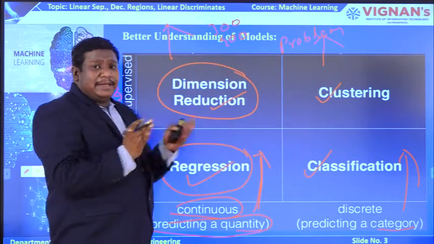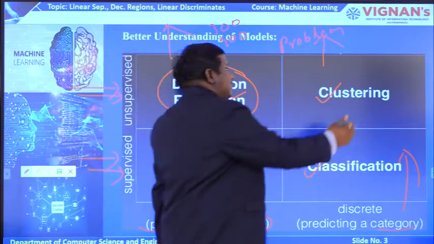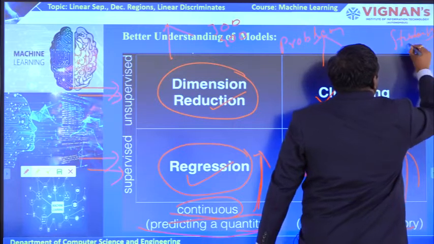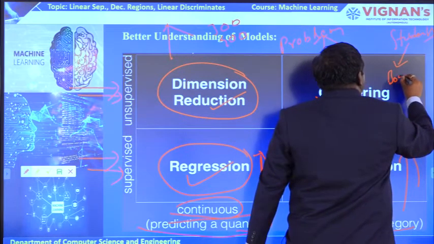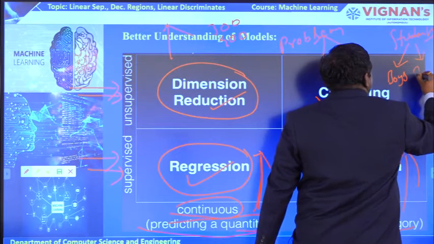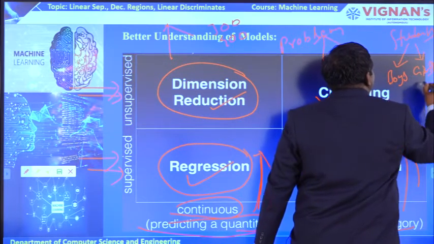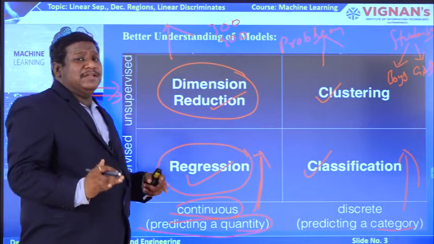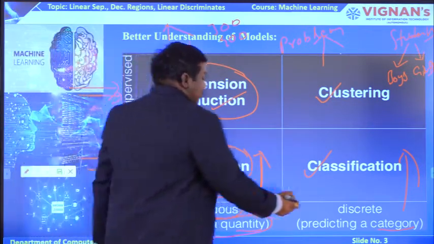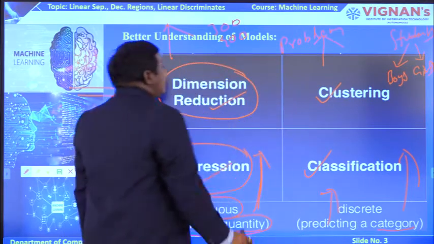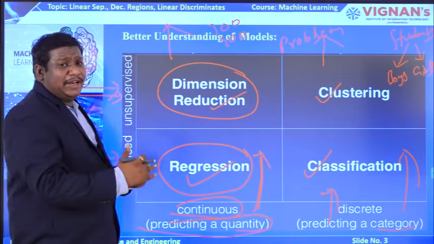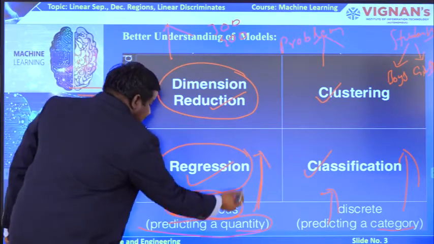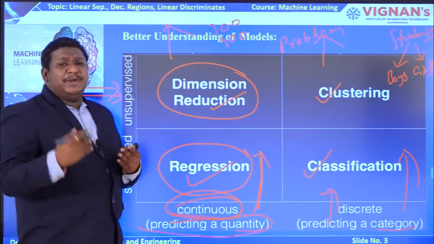Category means categorizing. Suppose you take the students. If you categorize the students, you will have two categories mainly. One is the boys, the second one is the girls. Like this, you want to classify the data based on some condition or category, you want to separate the data. Such applications come under discrete applications. Whereas if you want to predict some quantity like 300, 400, 500, that comes under continuous data. Now the question is, I had given you a problem.